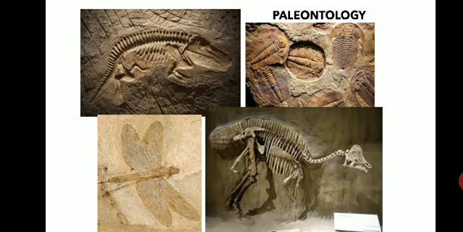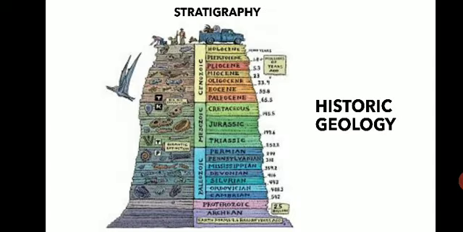So this will help in making the geological time scale. It will tell us the story of the earth, right? What was there in the beginning, how the earth has evolved, what type of animals were present. All these are studied under a branch called paleontology. So paleontology is a branch of geology which deals with the study of fossils, that is the remains of plants and animals which lived in the past geological ages. This study will help to understand the evolution of animals and plants and to construct the geological time scale.